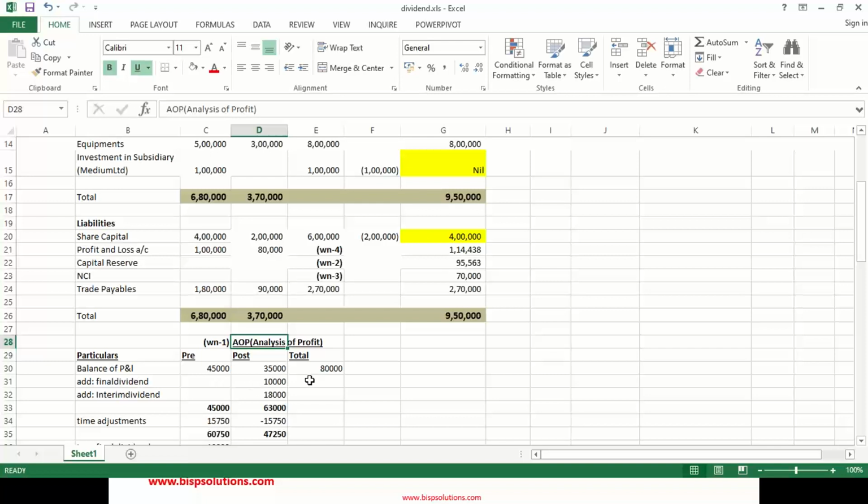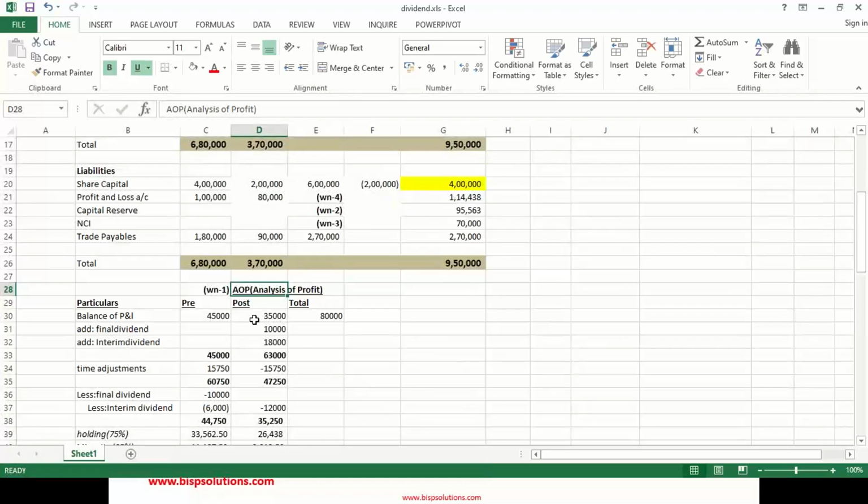Now we'll add back the dividend, because the dividend has been reduced from this profit. Both dividends will be added back, because the final dividend belongs to the pre-period and it has been reduced from the post period. So this treatment is not correct. That's why, as we have seen in our first step, we'll add back the dividend. Now we have come to the correct profits.